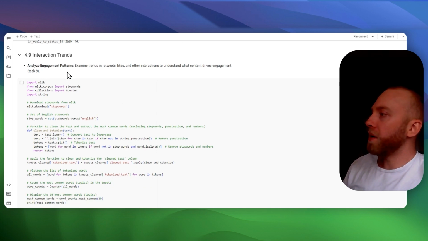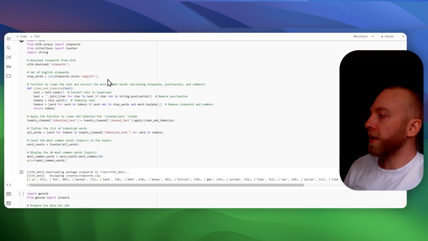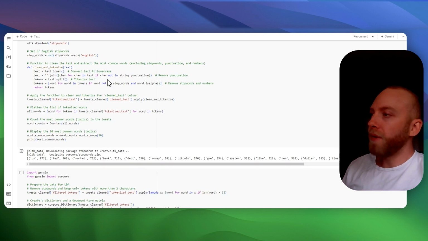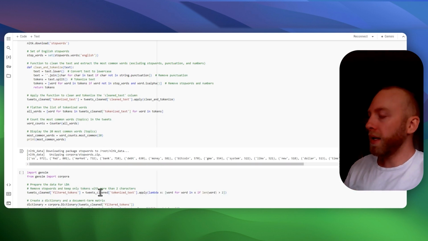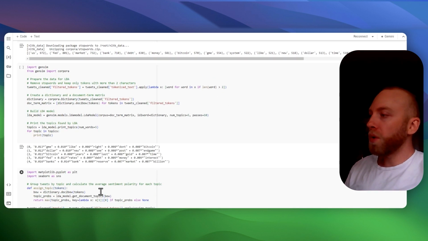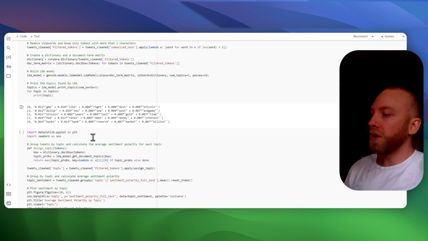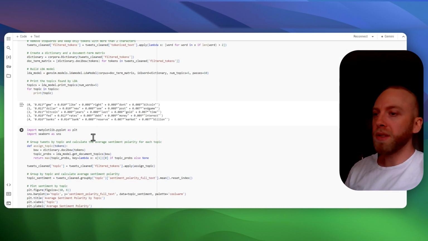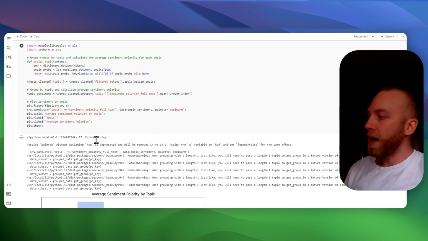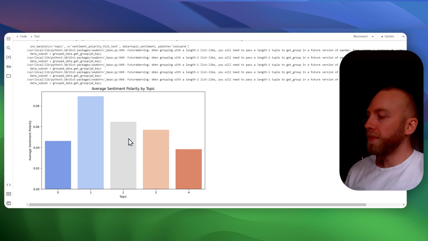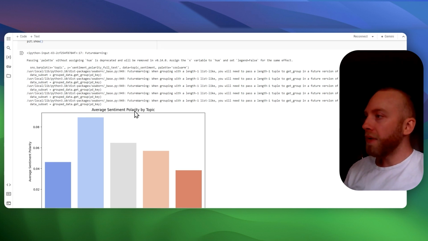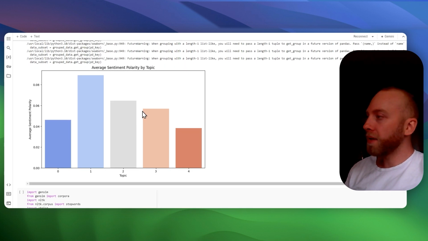So then we wanted to determine other trends. We found the words that are most commonly used in his tweets, and with those words we determined 30 different categories that his tweets are in. Here we go, this is pretty cool. Average sentiment by polarity of the topic.